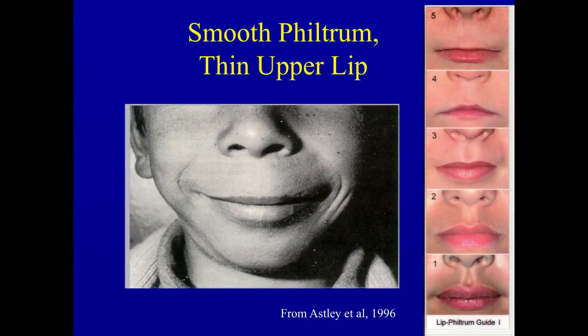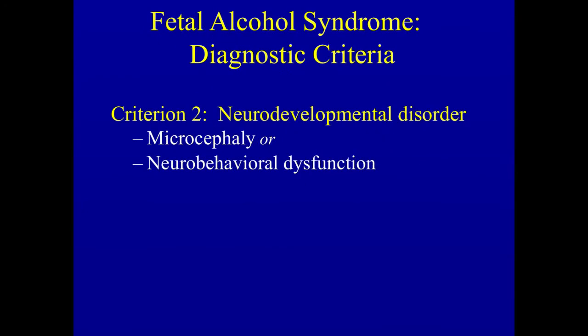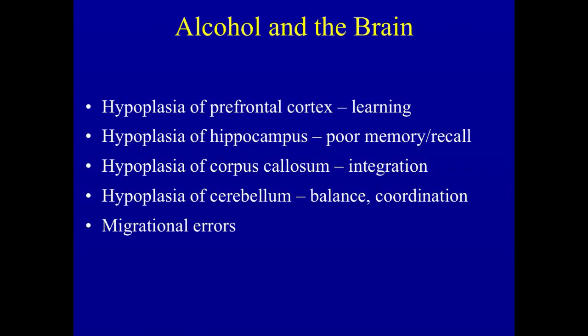We've talked about the smooth philtrum and thin upper lip associated with fetal alcohol syndrome, so I won't belabor that point here. Growth deficiency is variable. Certainly children who have failure to thrive would meet criteria for growth deficiency. Children who are short, children who are underweight, those criteria. The developmental disorder largely has come from two observations, one on the matter of measuring the head circumference, and then more recently the contributions from the neuropsychological and the neurobehavioral domains, in which we are starting to recognize and being better able to quantitate the neurobehavioral phenotype that's associated with this disorder.